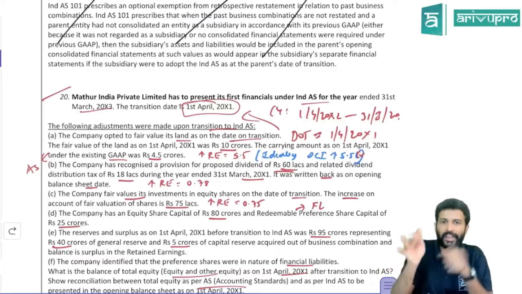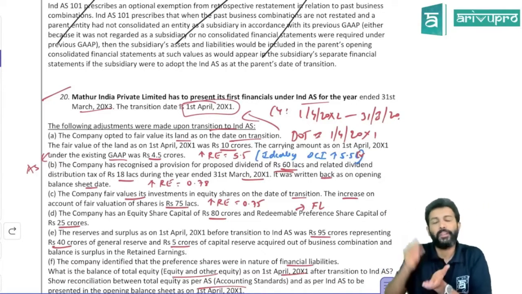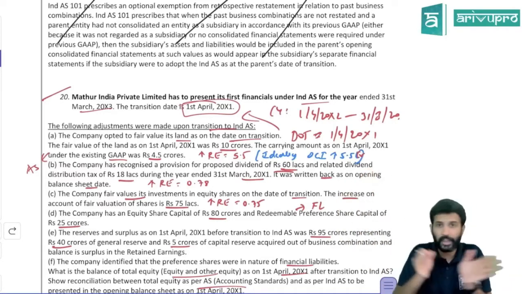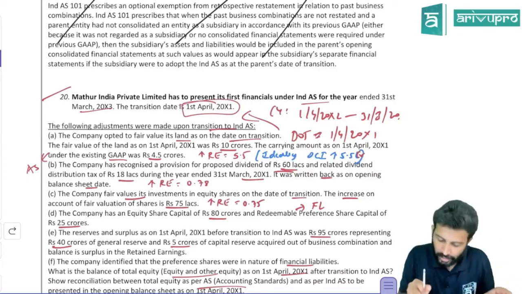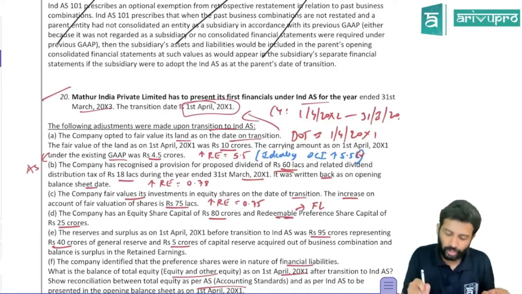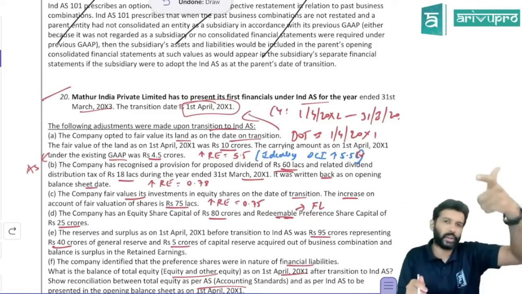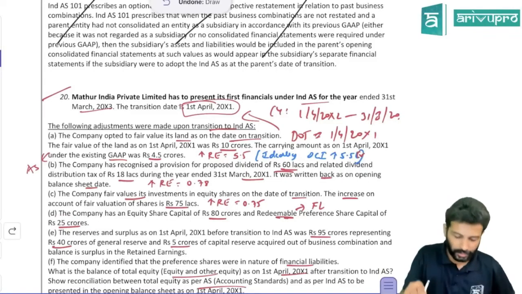We used to show equity share capital as well as preference share capital. But as per IND AS, you need to see whether preference share capital is in the nature of equity or in the nature of financial liability, and accordingly do. So preference share capital as a separate category is not there as per IND AS. These are redeemable preference shares, so obviously it has to be classified as financial liability. It will not come under your equity portion. It has to be shown under the financial liability portion, and such value is 25 crores.